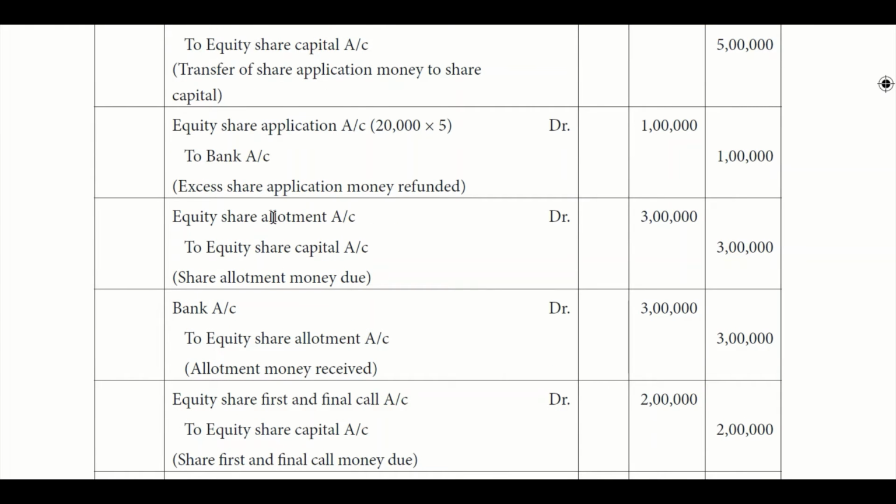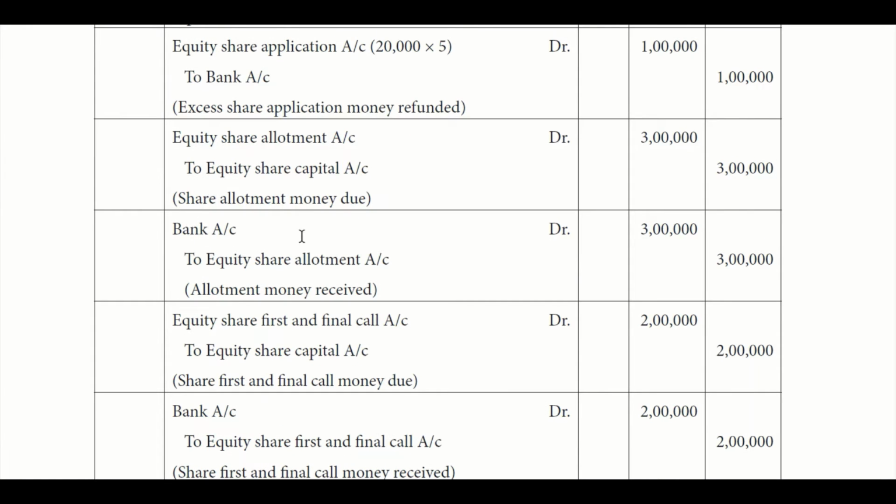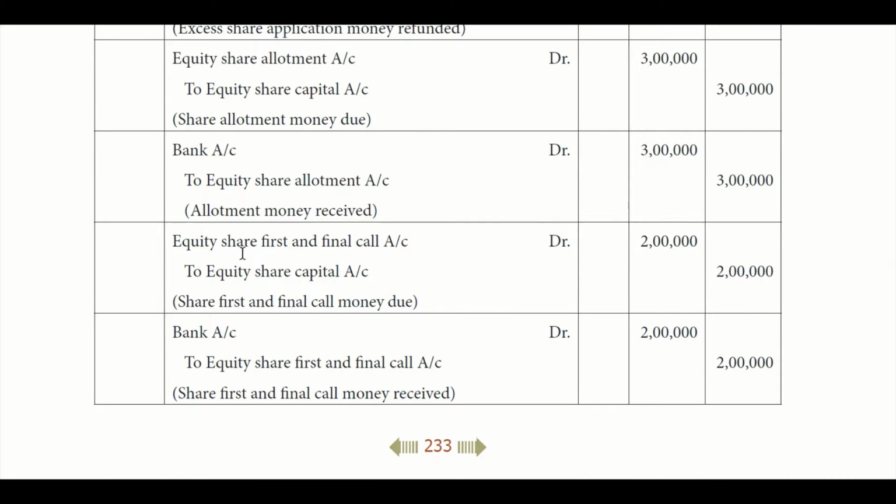At the time of allotment, 1 lakh shares into 3 is 3 lakh. So equity share allotment account debit to equity share capital account. At the time of receiving allotment money, it is bank account debit to equity share allotment account. At the time of the first and final call, it is equity first and final call account debit to equity share capital account, which is 2 lakhs, 1 lakh into 2 rupees. And at the time of receipt of call money, it is bank account debit to equity share first and final call account. Okay.